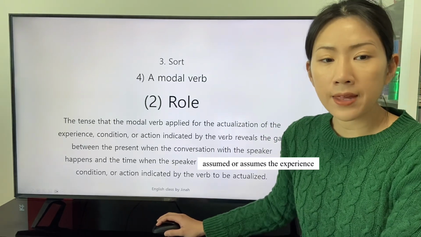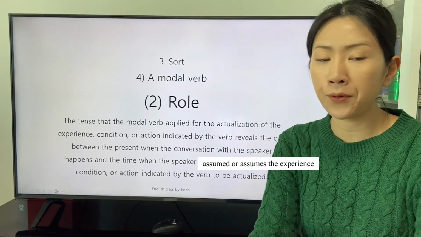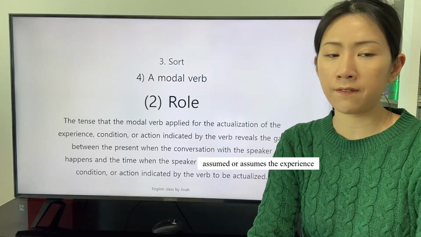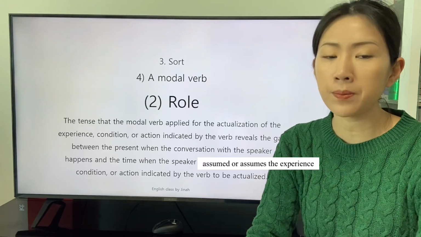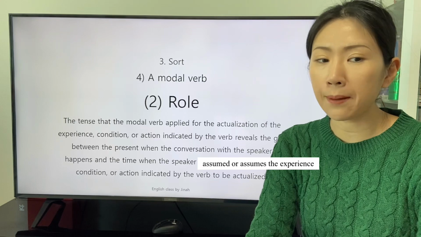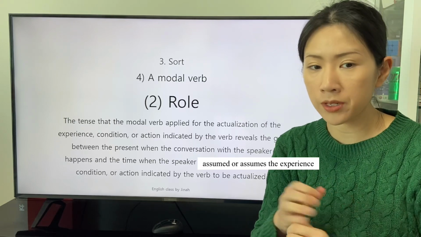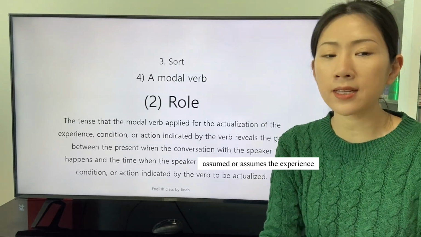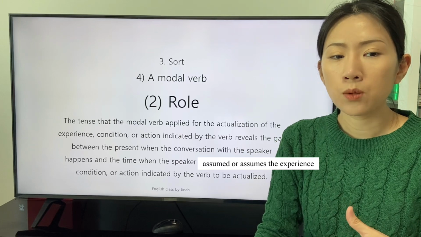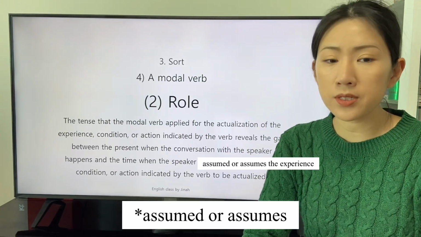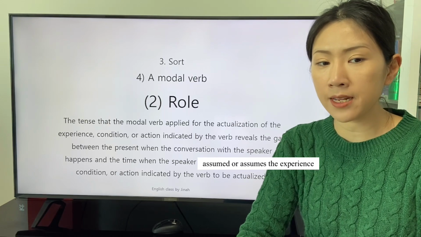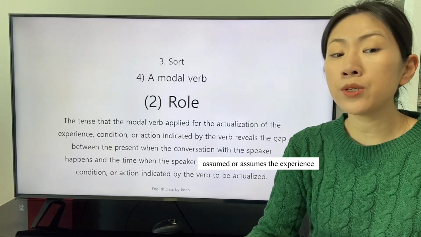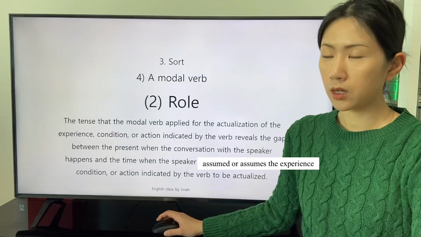The tense that the modal verb applied for the actualization of the experience, condition, or action indicated by the verb reveals the gap between the present when the conversation with the speaker happens and the time when the speaker assumes the experience, condition, or action indicated by the verb to be actualized.